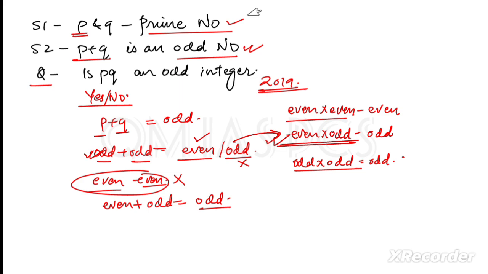Are you getting my point? We can apply only the even and odd logic, that concept of even number and odd number. There is nothing about prime numbers in this question. Clear? Is there any doubt? Okay, so moving forward to the next question.